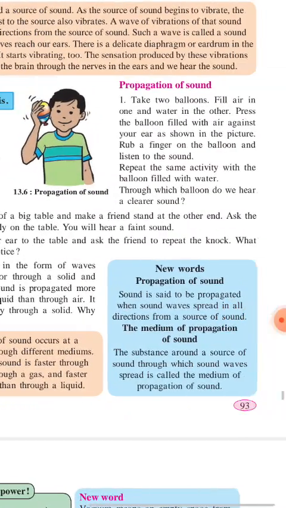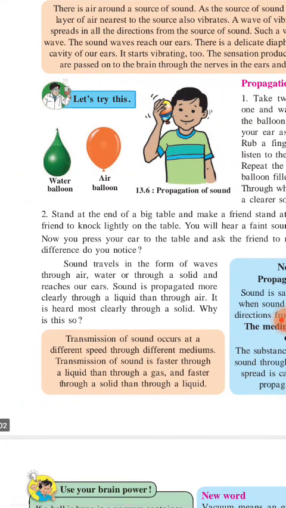The medium of propagation is the substance around the source of sound through which sound waves spread in all directions. So whatever the substance is, whatever the medium you are using, that will be the medium of propagation. Transmission of sound occurs in different media: solid, liquid, and gas. Three media are there, and in the three media the speed of transmission of sound is different. Most frequently, sound travels much faster in a solid than in a liquid, and the third is gas.